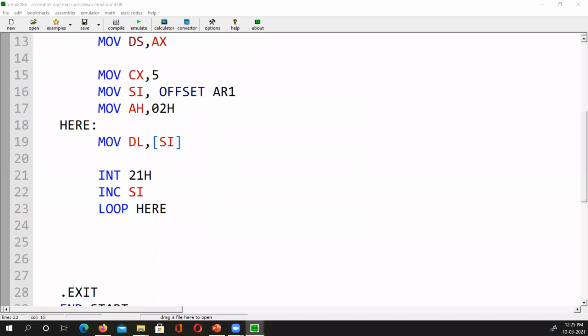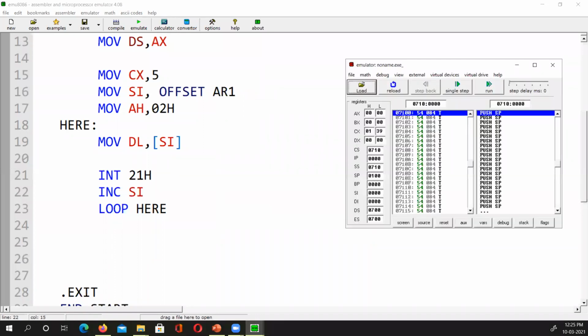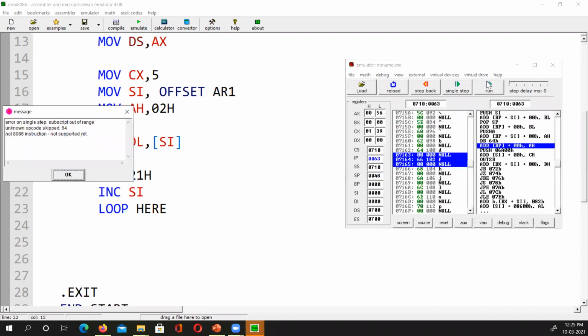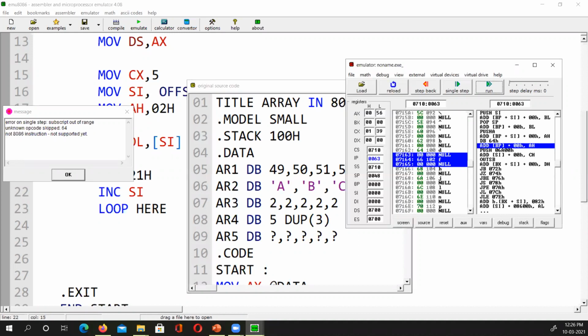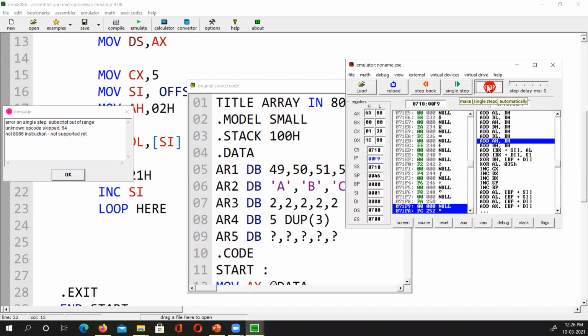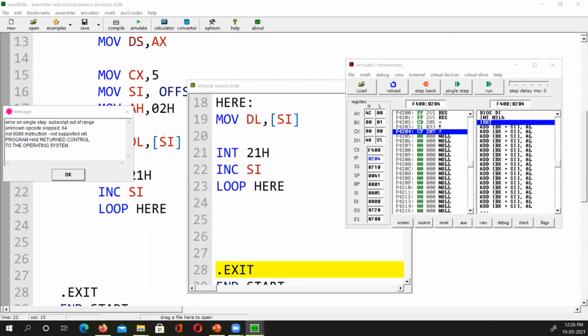Okay, it's coming on this window. Let me get it here. Run it. Where does the run window come? Because I have got two screens here. I can't see where the run window is. I'm saying run. Yes, it's coming here.